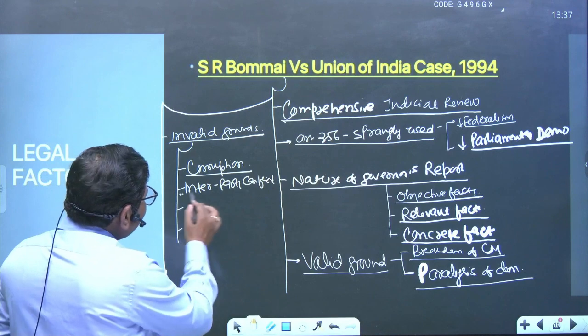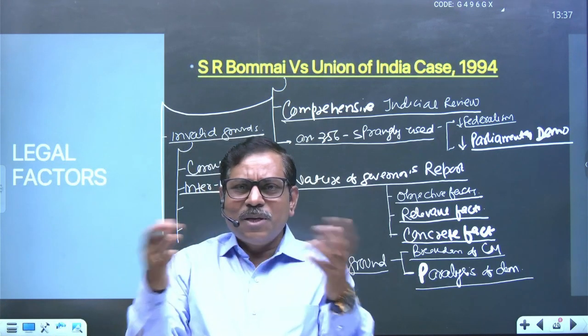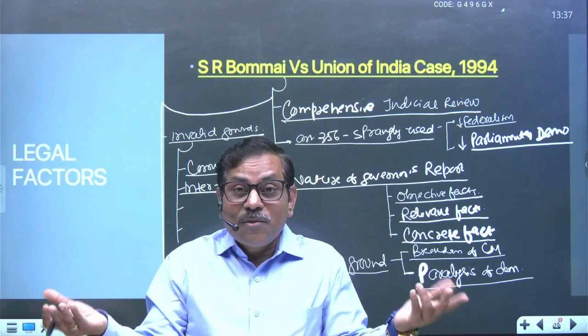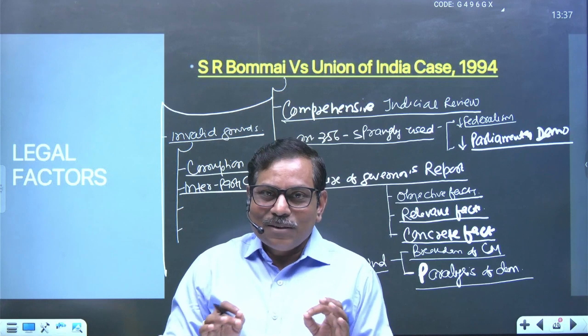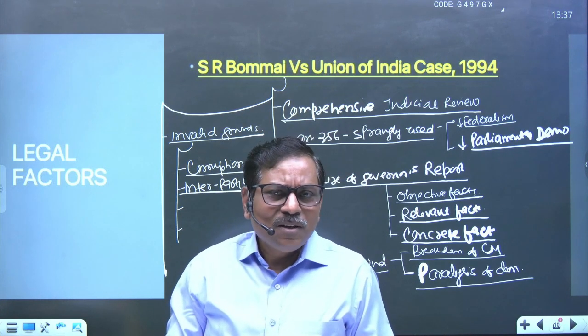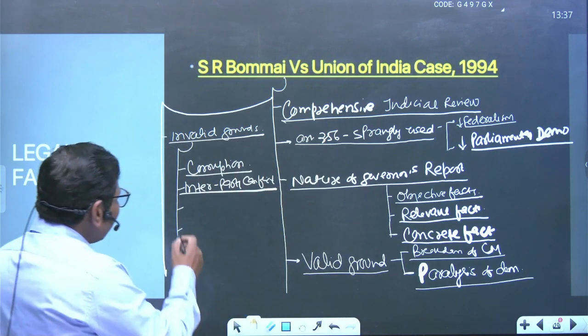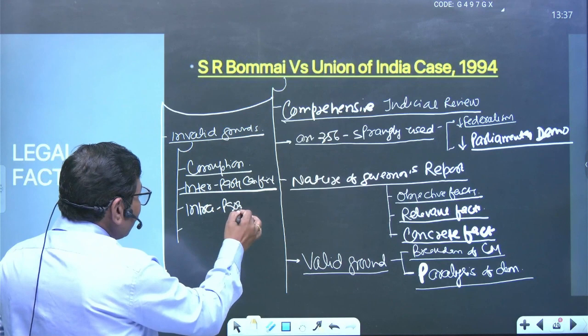You have seen many times the coalition government is there and the inter-party conflict is being reported, and based upon the report, if the governor has to justify breakdown of constitutional machinery, it is not the way to justify this. It should be regarded as a part of the invalid ground. It may be possible intra-party conflict, intra-party conflict.